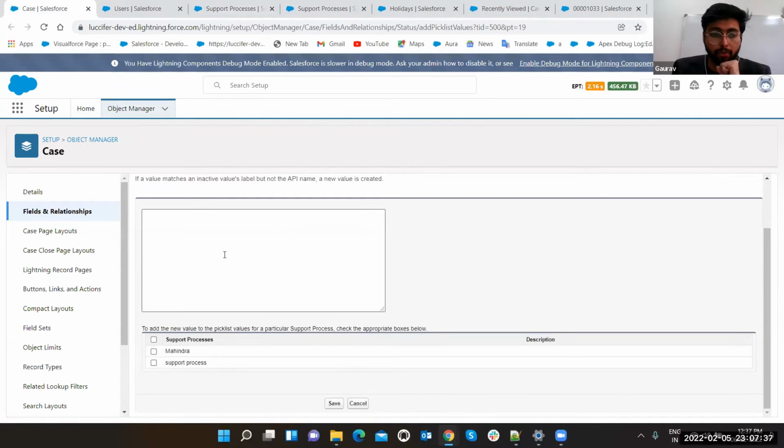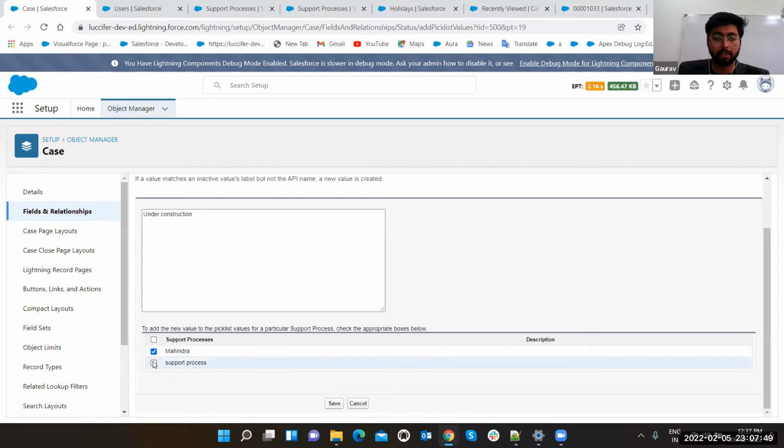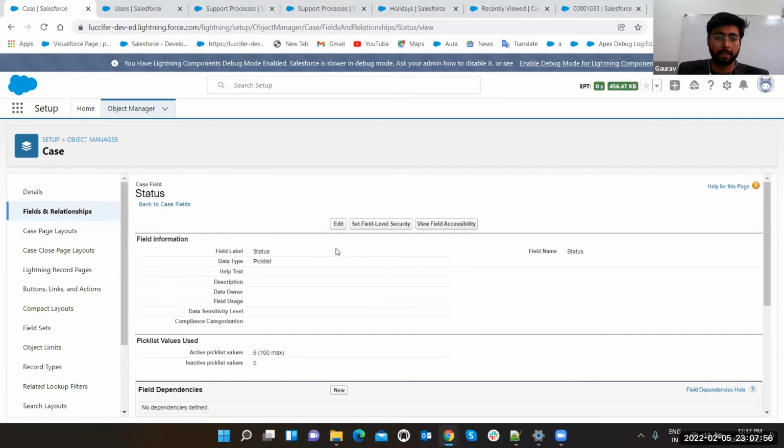See, it is not showing you two. And if I type it, under construction, and I want this to be added in Mahindra only, I can add it here also, but I do not want to. I want to add this only in the Mahindra support process. Let's save it.